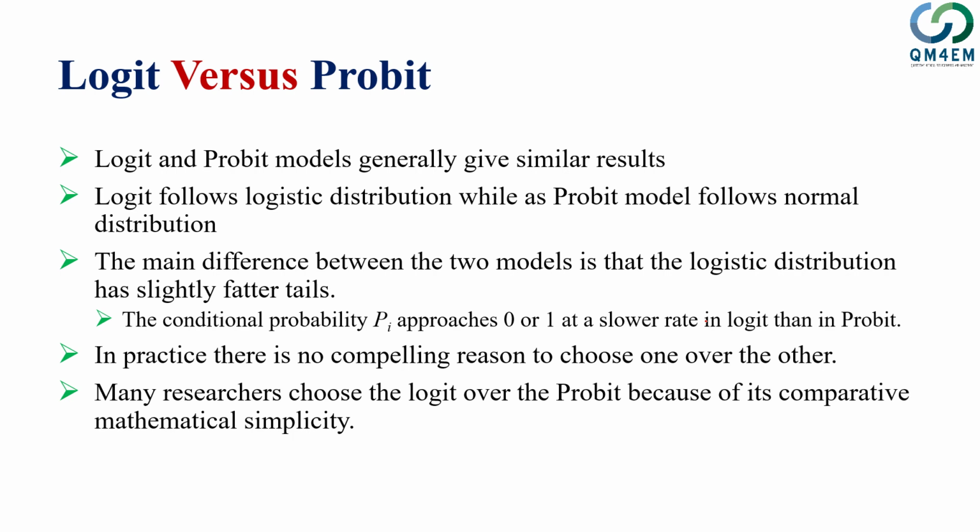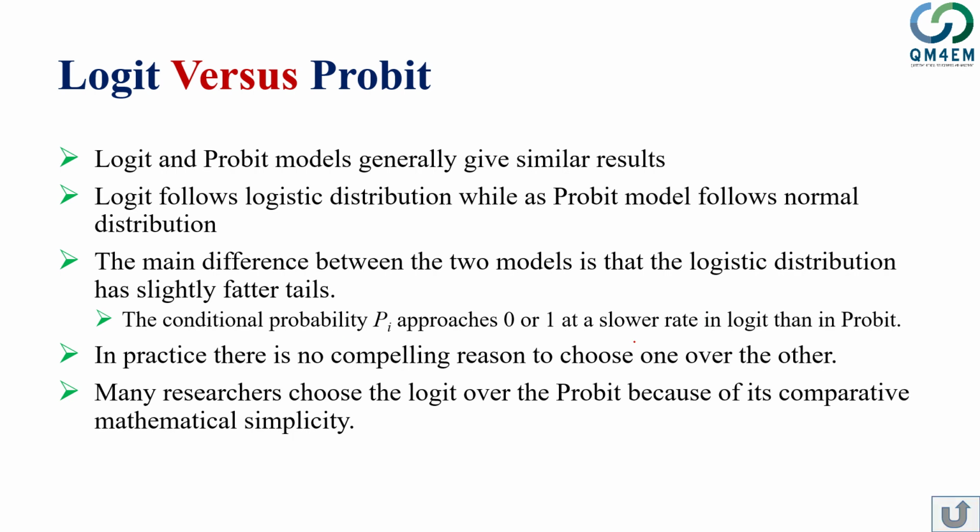The other difference is that in logistic regression we have a slightly flatter tail. That means the probability approaches 0 and 1 more slowly in logit compared to the probit model. So that's not that big an issue. Mostly researchers prefer the logit model over the probit model because it's mathematically simple and also easy to estimate. It's not a computationally extensive technique to apply. So that's why researchers and econometricians follow the logit model.